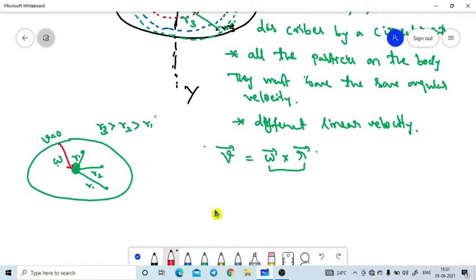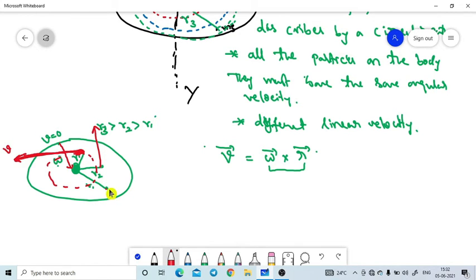I hope you understand. Now, how can we tell the direction of the linear velocity? It is along the tangent of the circular path. See, this is the circle, the path of the displacement of the body. The tangent of the circle at a point gives the linear velocity direction at that point. This is the linear velocity direction.